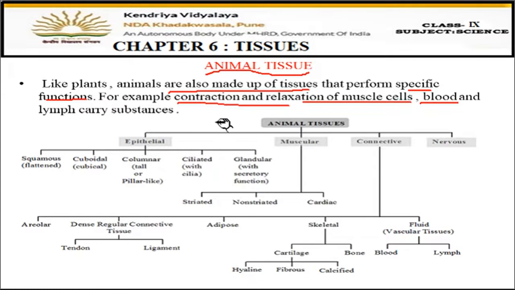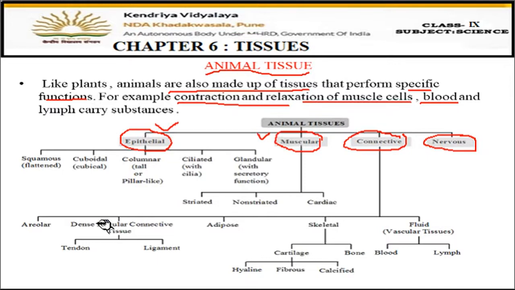Now, let's see the classification of animal tissues. Animal tissues are classified into four main types. As you can see here, the first type is epithelial tissue. The second one is the muscular tissue, then connective tissue, and the fourth one is nervous tissue. So all these four animal tissues we have to study. Today in this session we will study only epithelial tissue and muscular tissue.